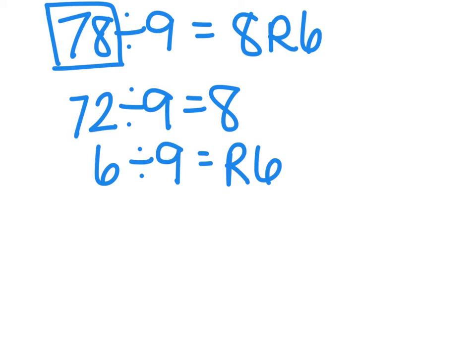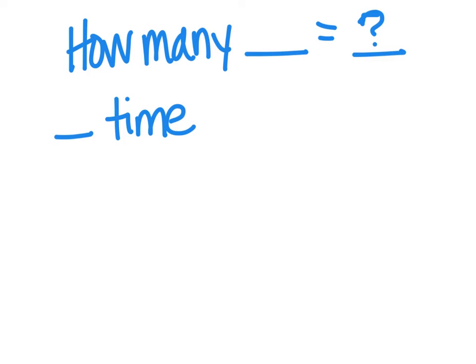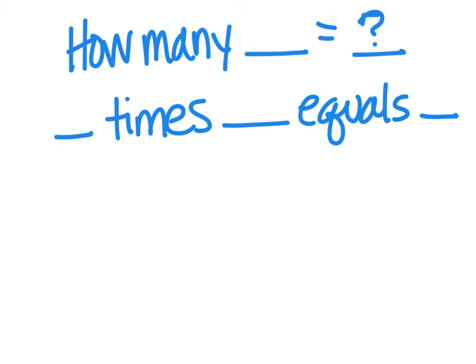So for today's lesson, I want you to think about two main questions. One main question is, what number can go into another number? And the other question that you can ask is, blank times what number equals another number? Begin asking yourself those questions and then breaking numbers down mentally to create that division strategy.